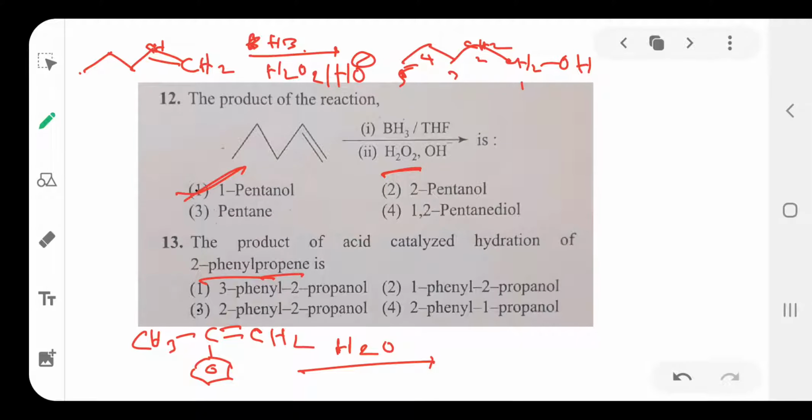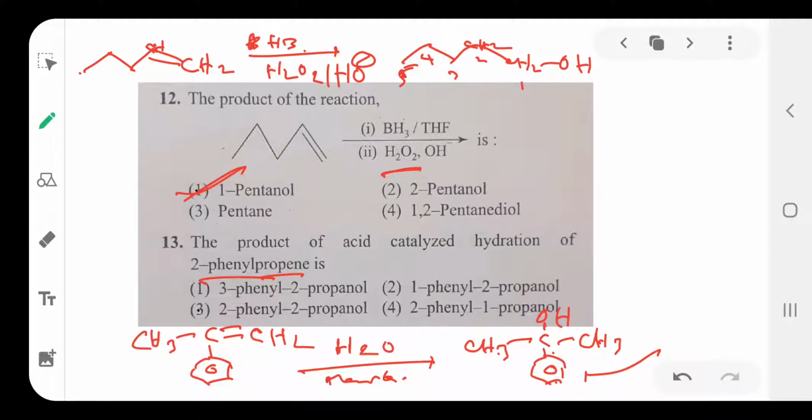Okay, then how to add the water to this alkene? According to the Markovnikov addition, water is added to this compound to form CH3, 2-phenyl. Here CH3, here OH will come. So this compound is 2-phenyl propane 2-ol. 2-phenyl propane 2-ol will form.